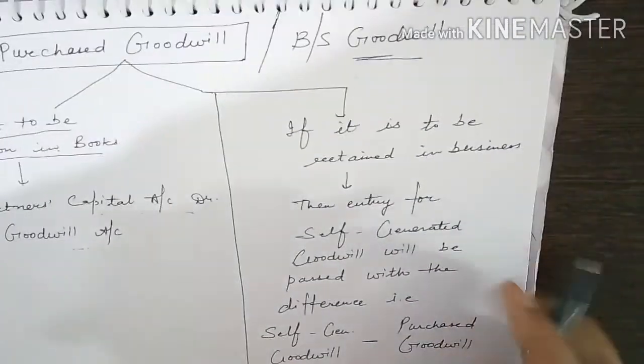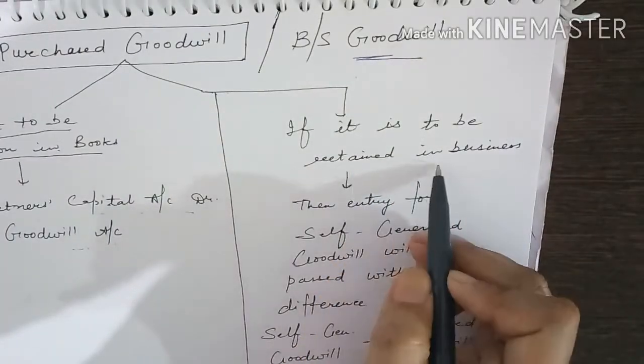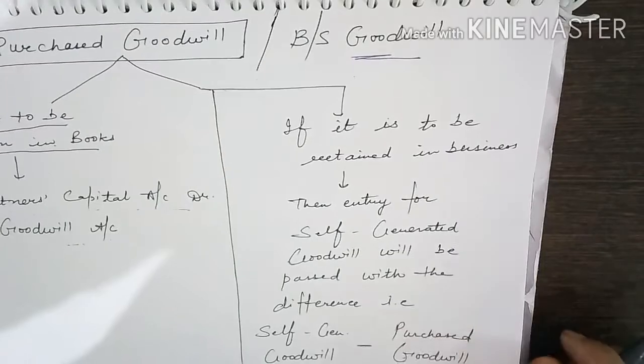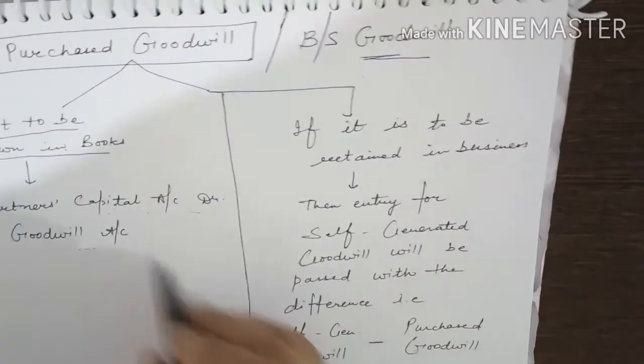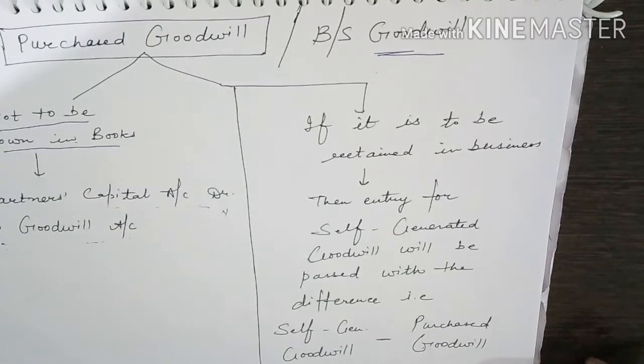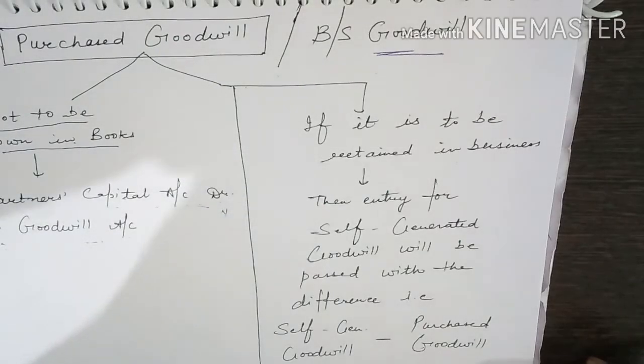And in case it is to be retained in the business, then what will be the difference in the entry? We will not pass this entry then. This entry will not be passed. And regarding the self-generated goodwill, the entries that we have discussed till now,